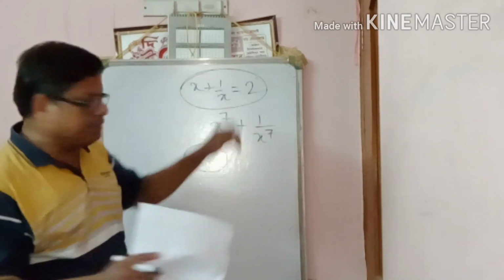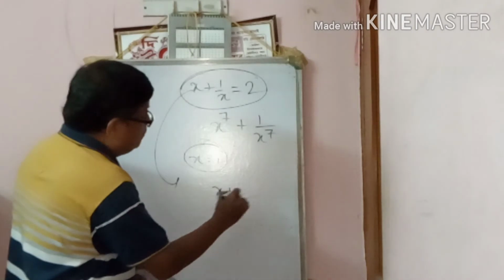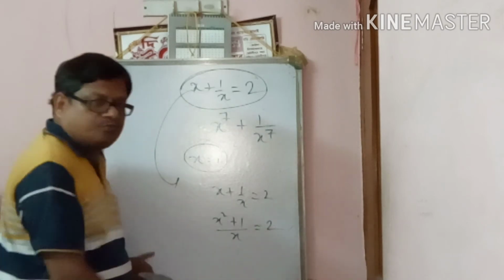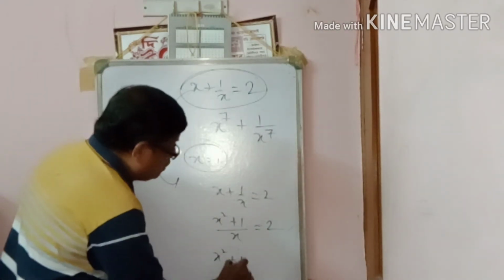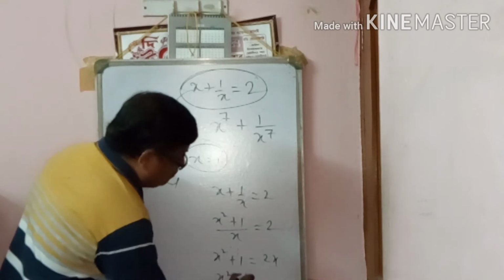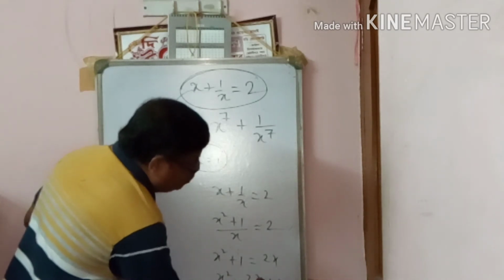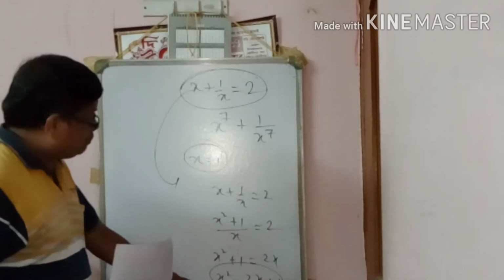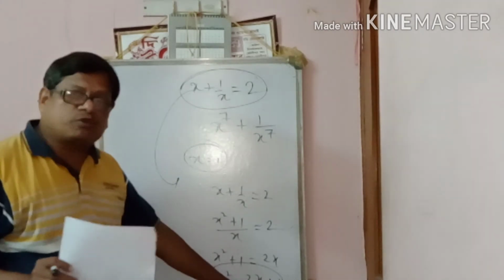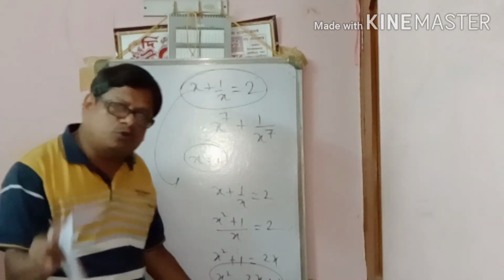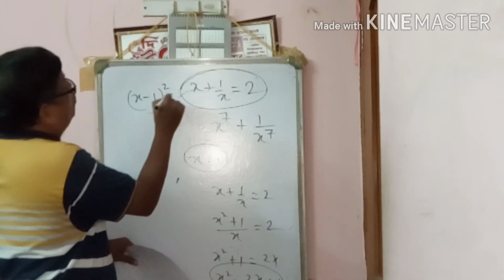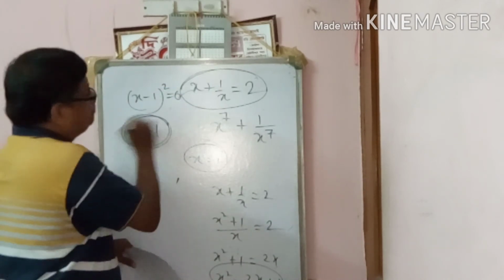Understood? Otherwise, let us solve it. x plus 1 by x equal to 2. We can write x square plus 1 by x equal to 2. Cross multiply: x square plus 1 equals twice x. So x square minus 2x plus 1 equals 0. x square minus 2x plus 1 is a perfect square, no? The a minus b whole square formula, all of you know: a square minus 2ab plus b square. So it will be x minus 1 whole square equal to 0. That gives x equal to 1.